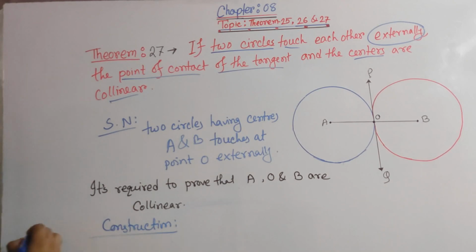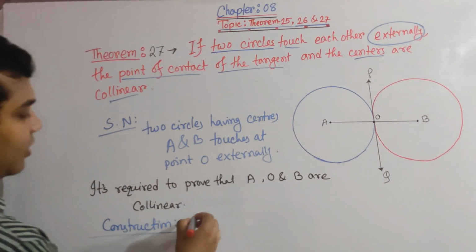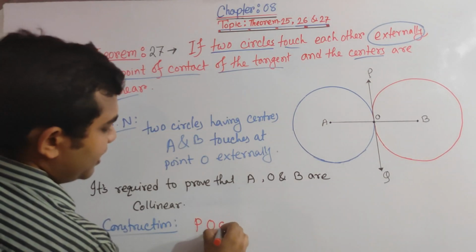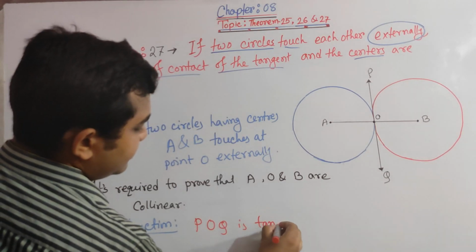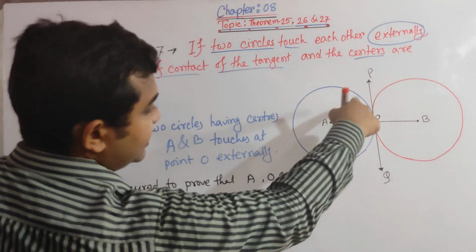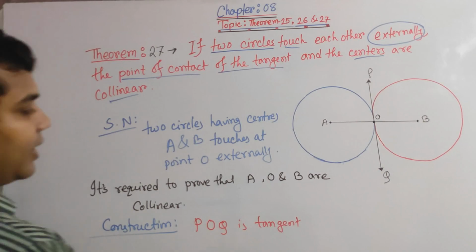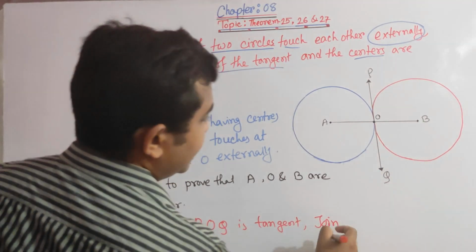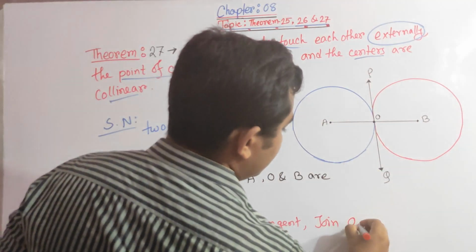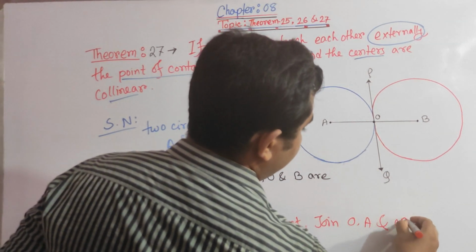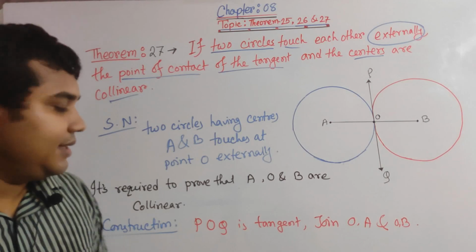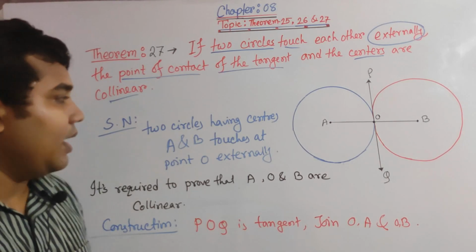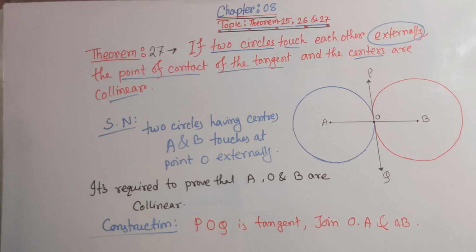Our construction part is, let POQ be the tangent, since they touch each other externally, and we have to join two points, that is OA and OB. Join OA and join OB. This must be joined. These are the construction part. Now our proof part.